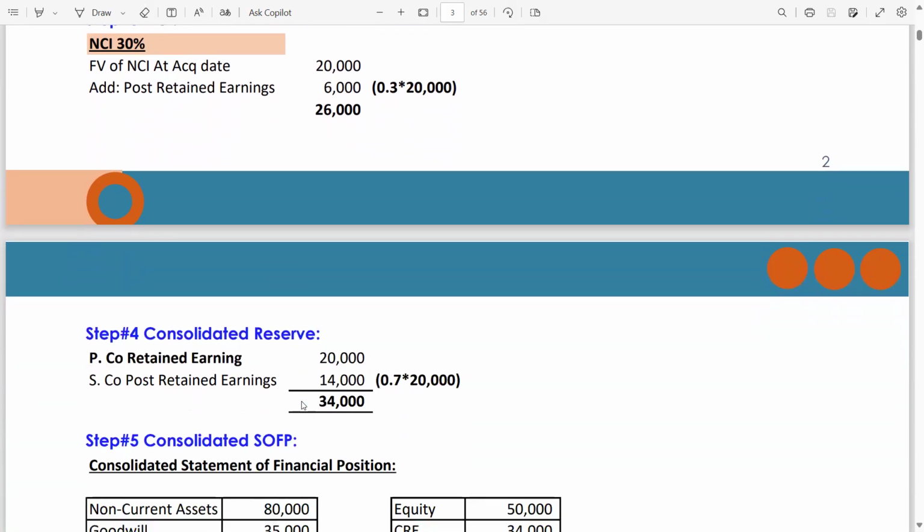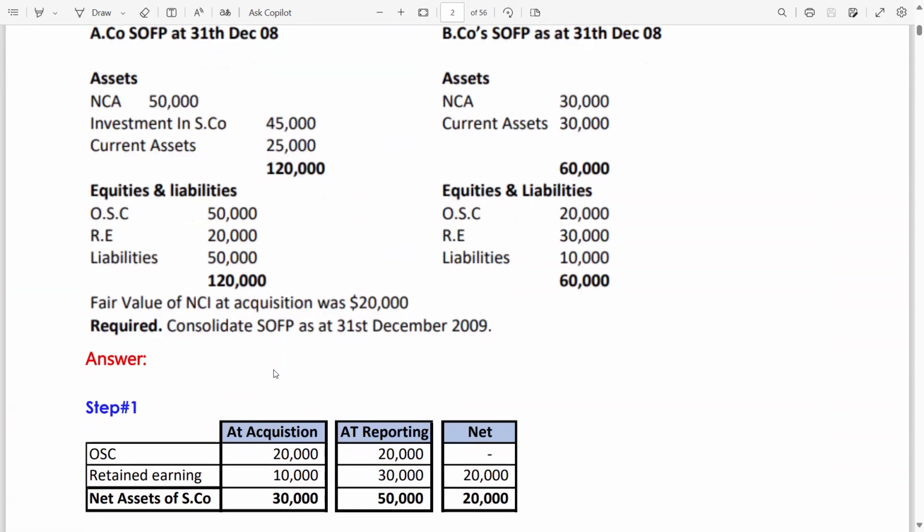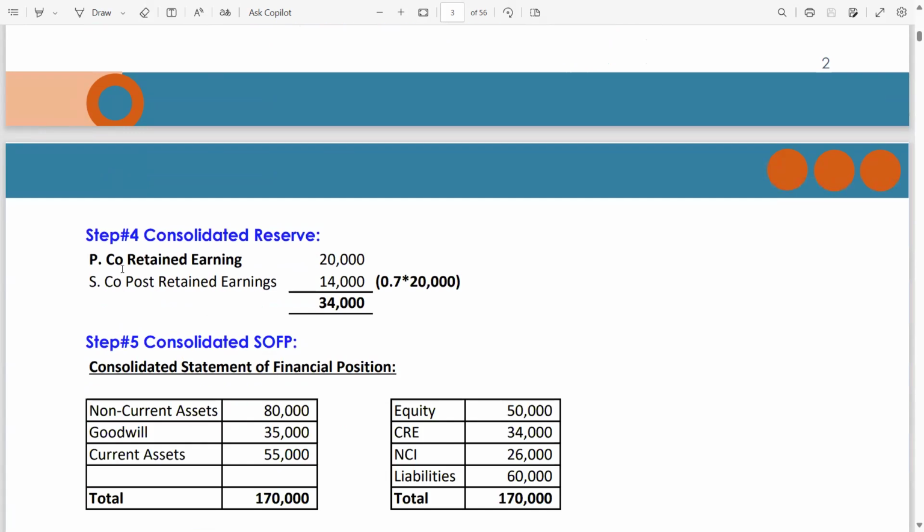Now, step number 4, consolidated retained earning or reserve. P company retained earning is mentioned in the question, which is 20,000. Look at this one. So this is 20,000. Now, S company post-acquisition retained earnings, the net balance, was 20,000. P company share is 70%, so 70% multiplied by 20,000 is 14,000. The total value of consolidated reserve is 34,000.